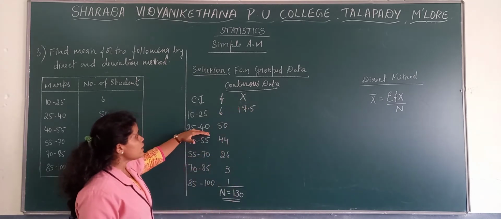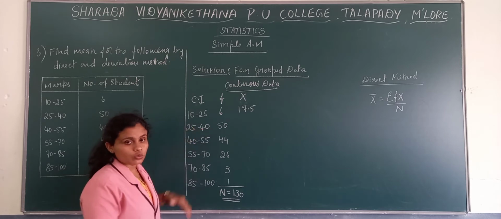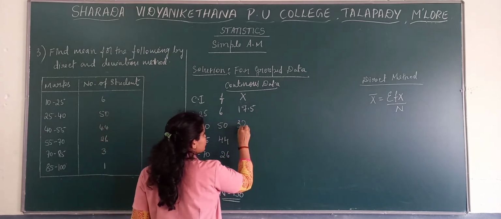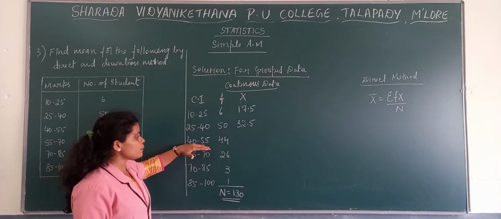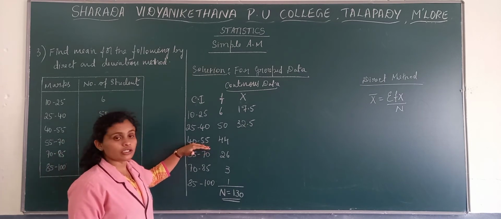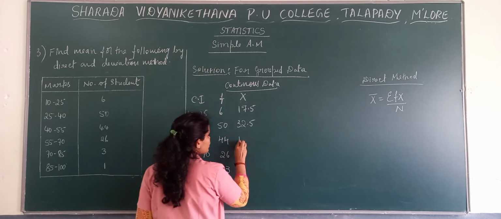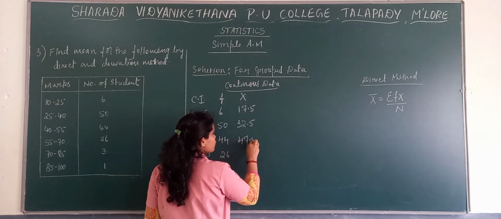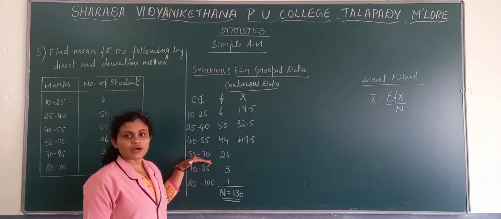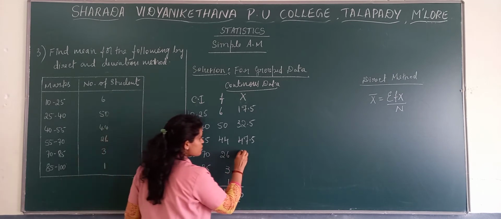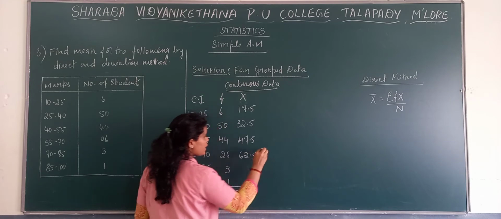Then 25 plus 40 divided by 2 gives 32.5. Next, 40 plus 55 divided by 2 gives 47.5. Next, 55 plus 70 divided by 2 gives 62.5.